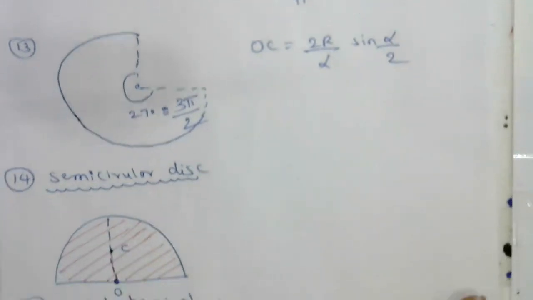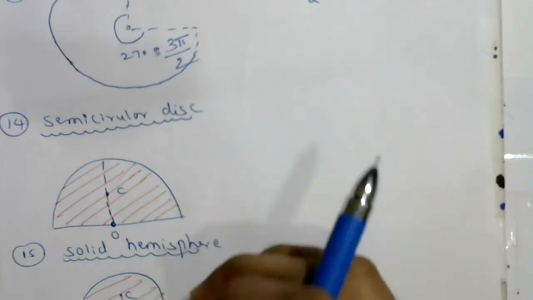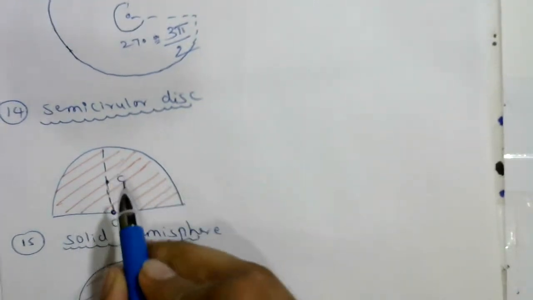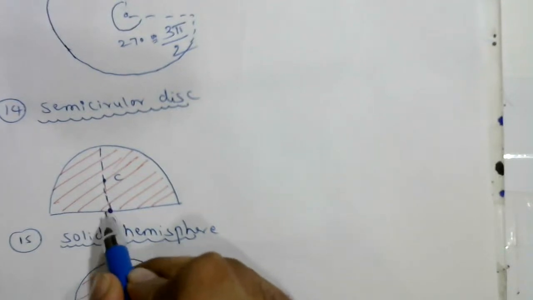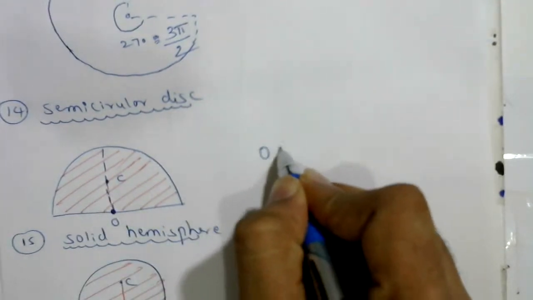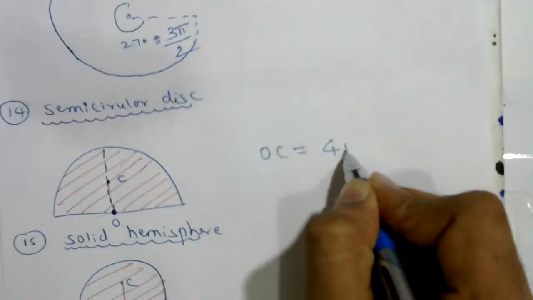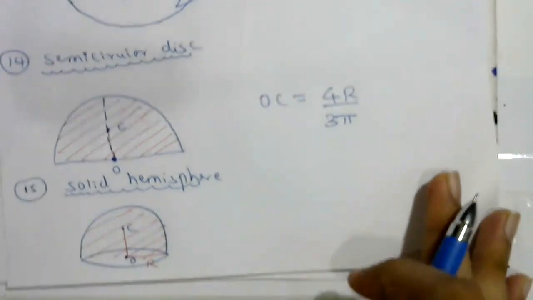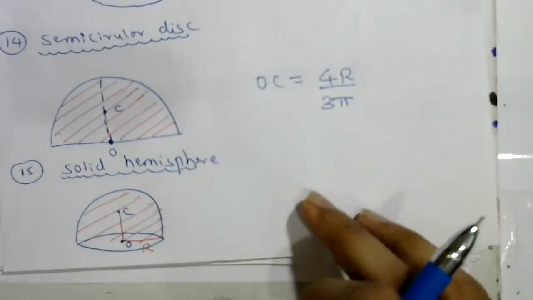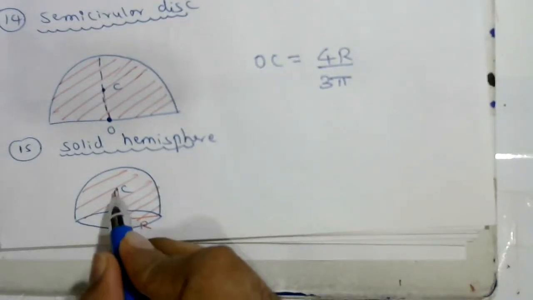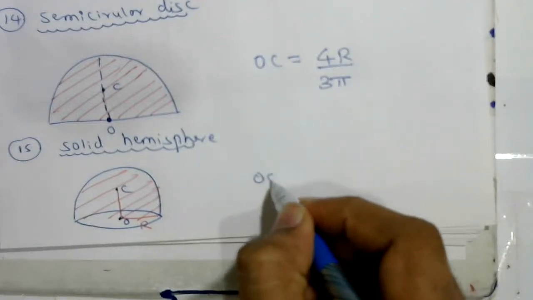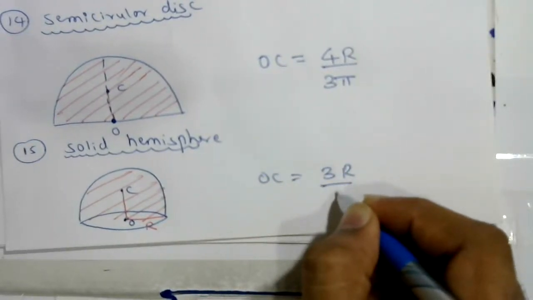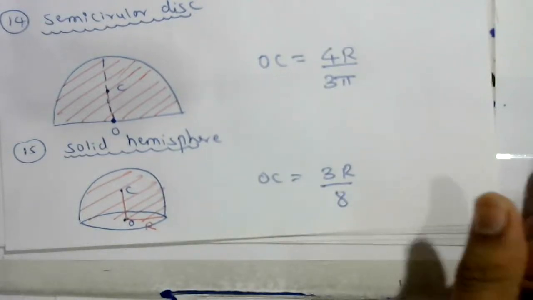Okay, next, semicircular disc. We are going to find the center of mass from O. From here to here, OC is equal to 4r divided by 3 pi. Next, solid hemisphere. From this point, the position of the center of mass OC is equal to 3r upon 8.